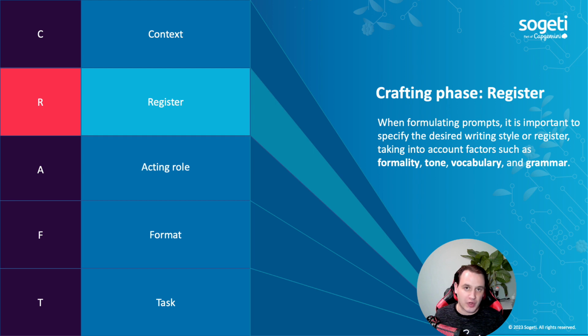Secondly, we are going to the register, which is, in my opinion, a bit of a very expensive word for writing style. You don't want to have output that looks like generated by ChatGPT. So like I did in a student example where I was writing that essay about World War II, I now want ChatGPT to write a post for me on LinkedIn that actually sounds like myself.